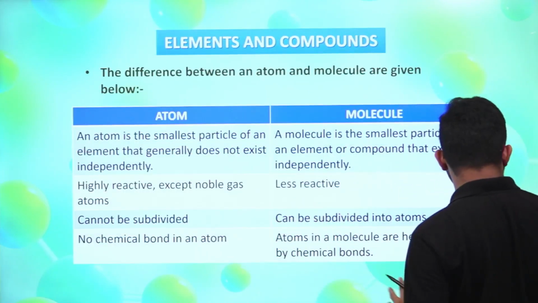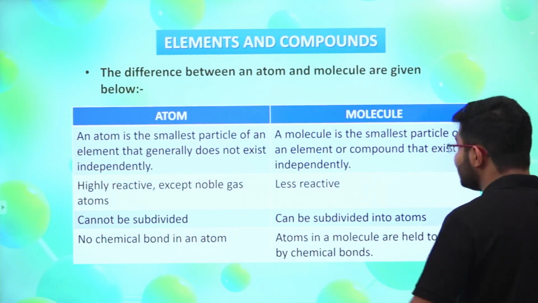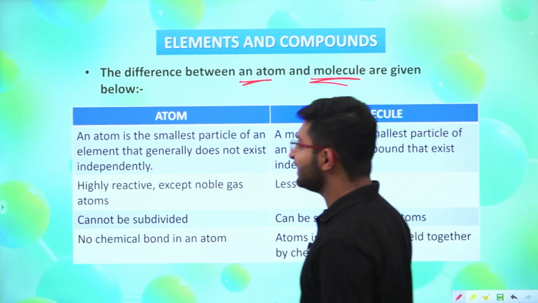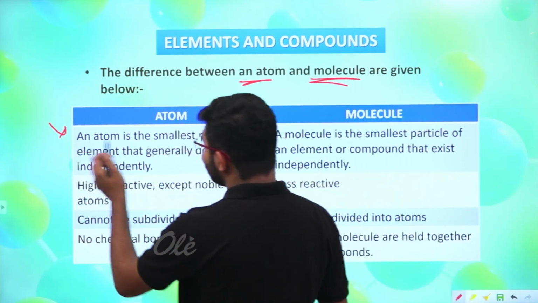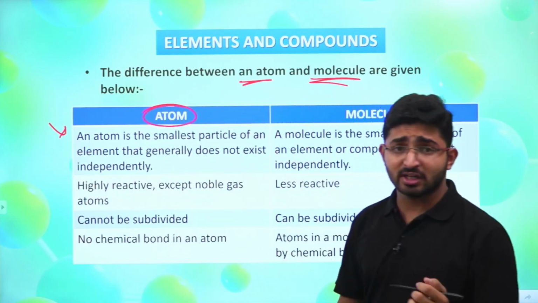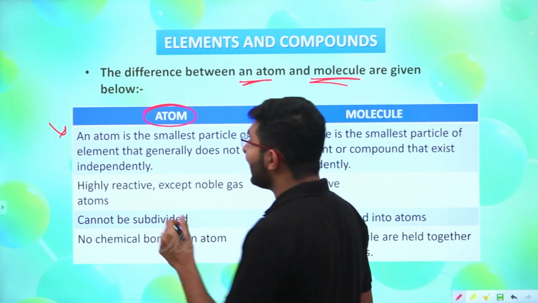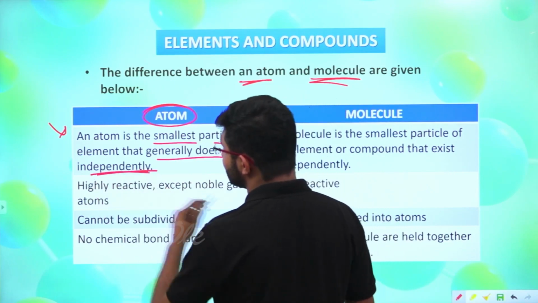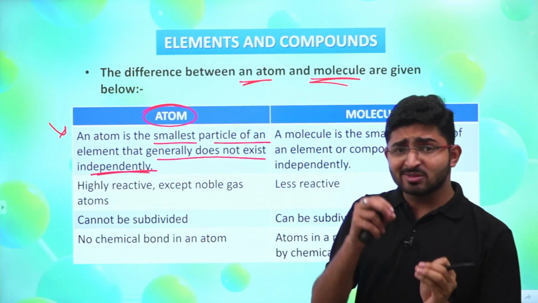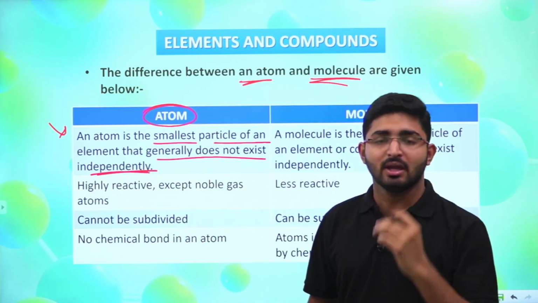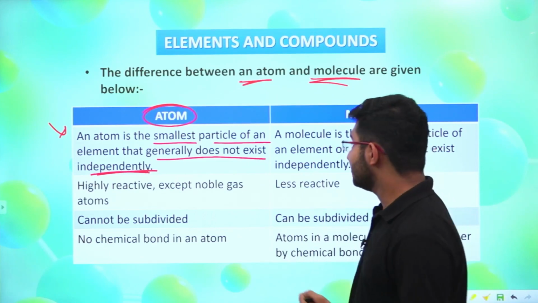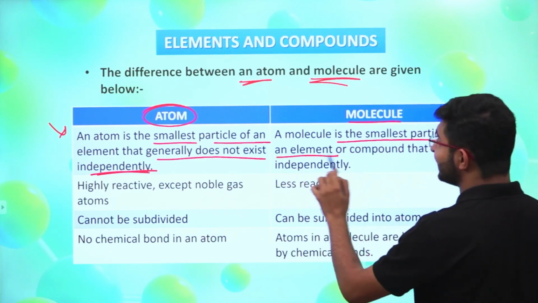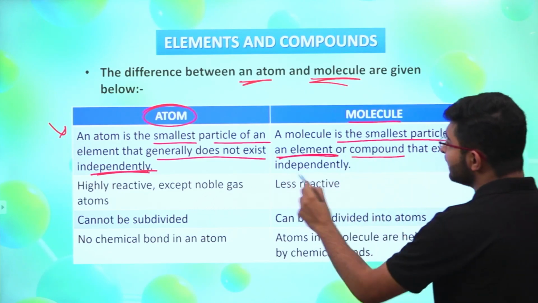So there is a table on your screen in which the difference between atom and molecule is given. You can see that the very first point says, about the atom, we are going to study the atom firstly, right? An atom is the smallest particle of an element that generally does not exist independently. Yes, we have studied that an atom is the smallest particle of a particular element that generally cannot exist independently, right? But a molecule is the smallest particle of an element or compound that exists independently.